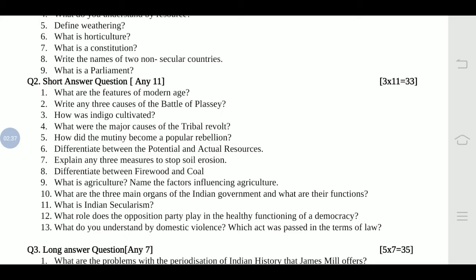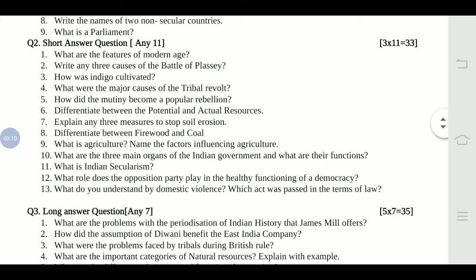The answers would be long, so you have to write down in 3 points itself. So it is not like that only one short line or one sentence is necessary to write down. You have to write down the detailed procedure, like how was indigo cultivated. So in proper way, whatever the question is asking in detail, you have to write down the answer. 3 points, it doesn't mean 3 lines. You have to properly attempt all the 3 points, giving each and every detail.